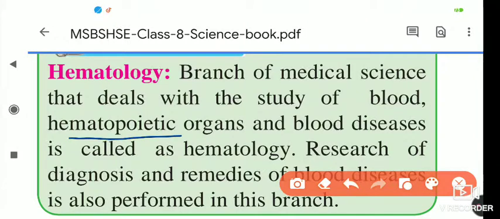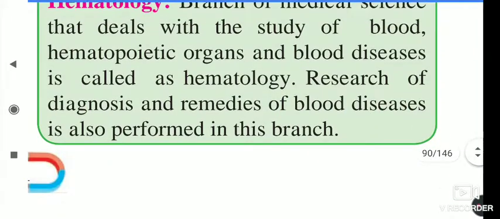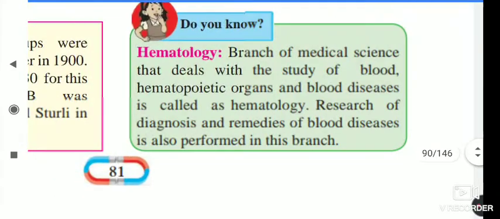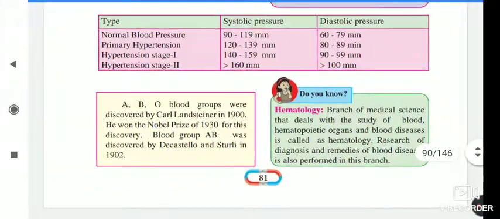Hematopoietic organs and blood diseases are also studied in it. Research on the diagnosis and remedies of blood diseases is performed in this branch of science.